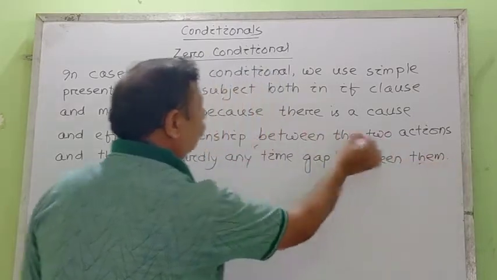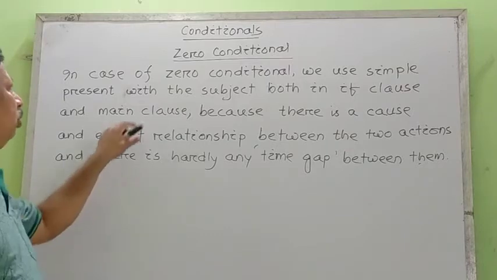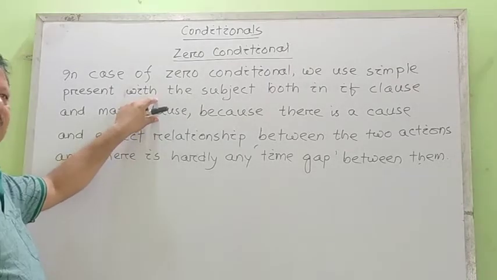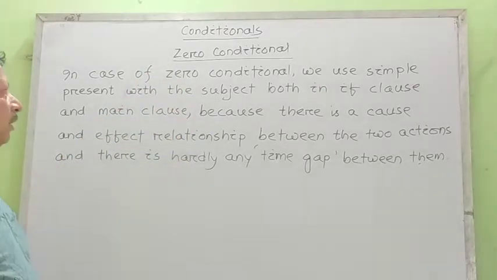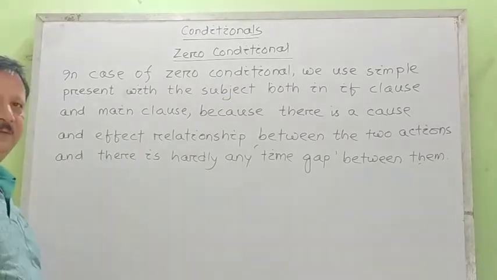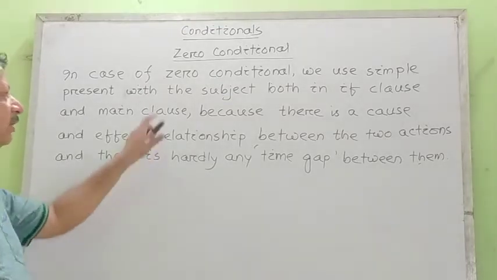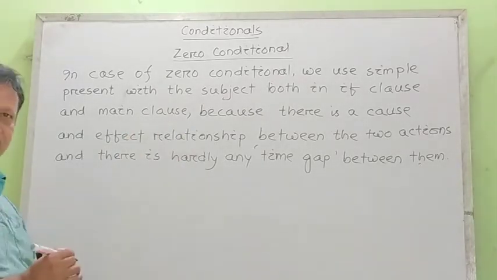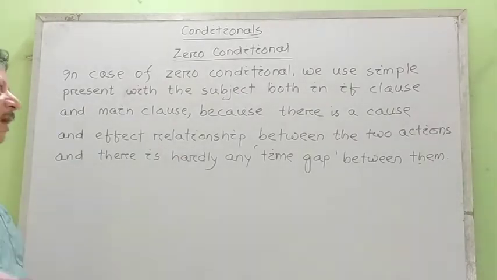Them here refers to the two actions. So first of all, let us now understand what the definition gives us a clue about the zero conditional. In both if clause and main clause we have to use the simple present. What is the reason? Because there is the cause and effect relationship, and there is hardly any time gap between the two actions.